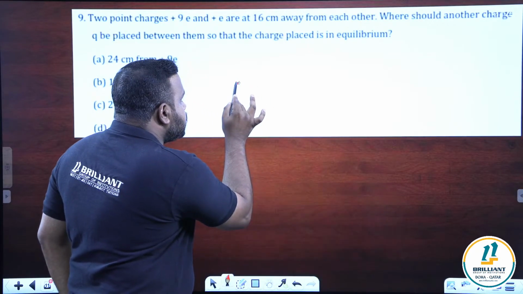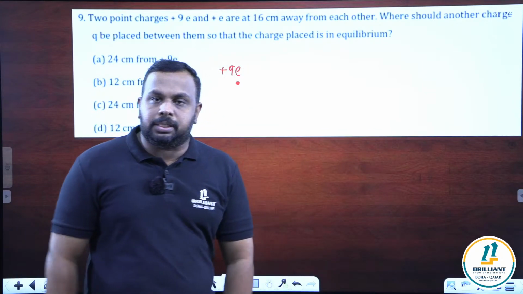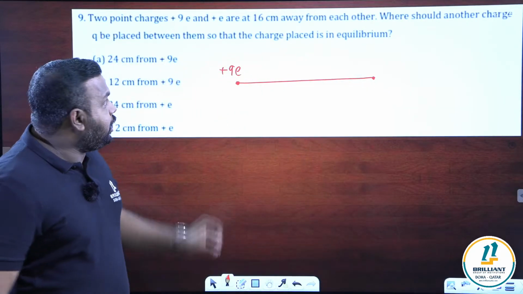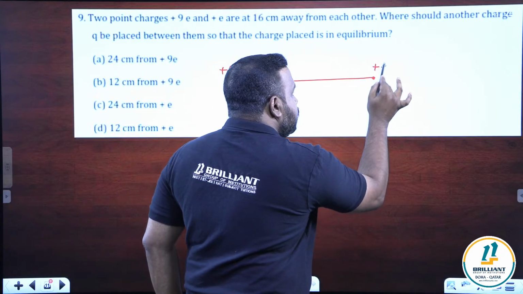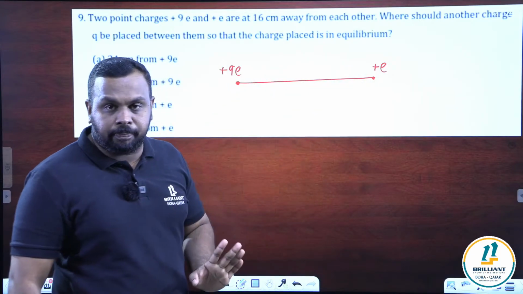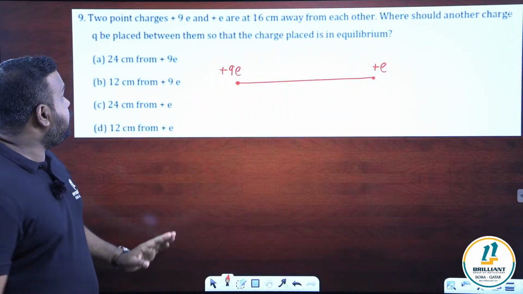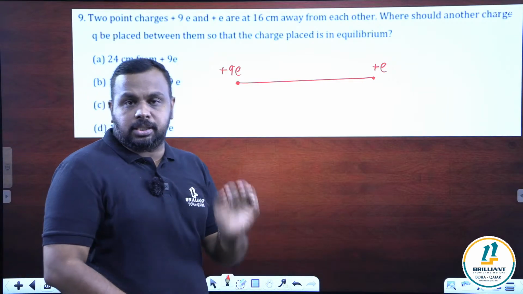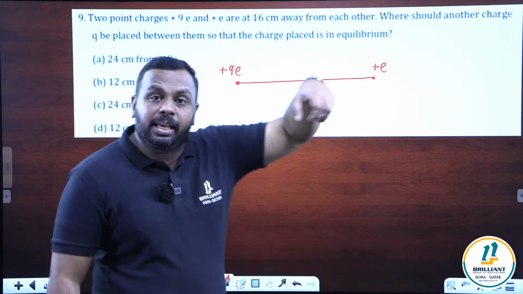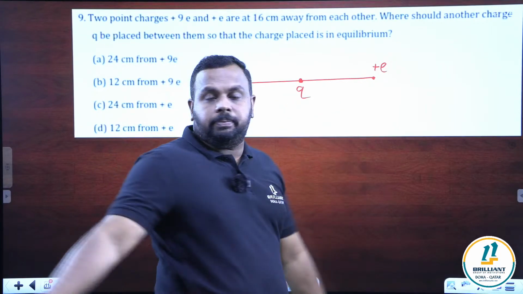I'm just marking here. This is the point where I am keeping plus 9E, our first charge. And at a distance of 16 centimeter, there is another charge, plus E. So you can see both the charges are positive, plus 9E and plus E. What they are asking is, where should another charge Q be placed between them? So in between these two charges, we have to place another charge, so that the charge placed is in equilibrium. That means if I place that charge Q here, it should be in equilibrium.